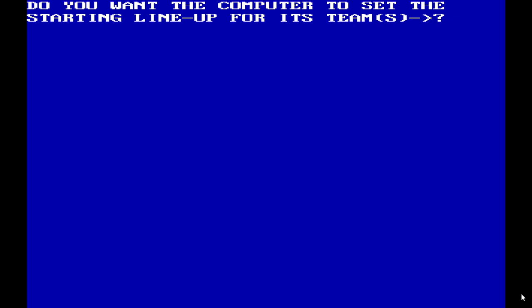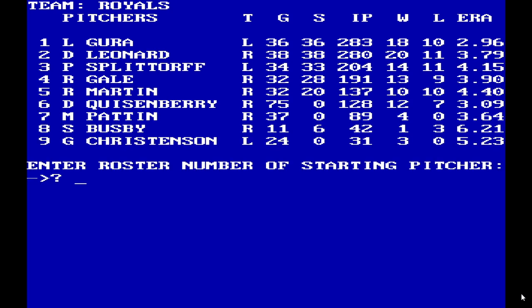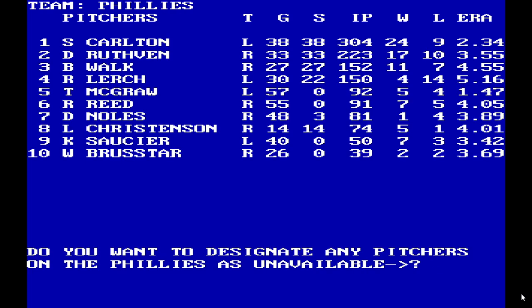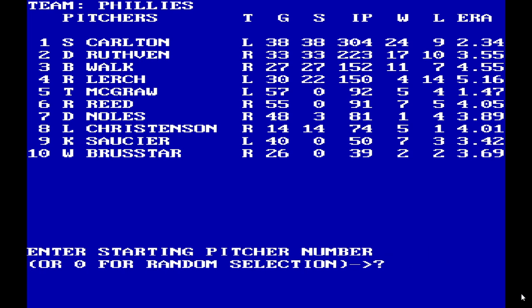Set the starting lineups for its team. Sure, I'll allow the computer to do that. Roster number of starting pitcher, we'll say Larry Gura. Designate any pitchers unavailable, I'll say no. Go with Steve Carlton.